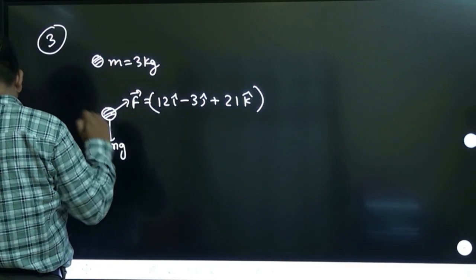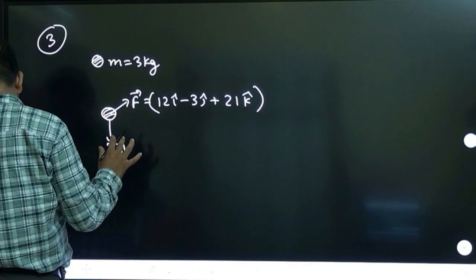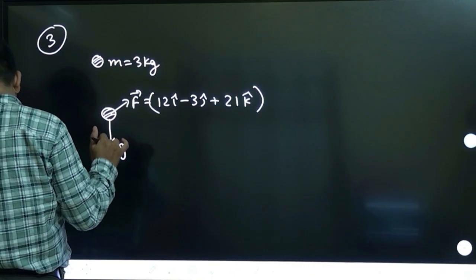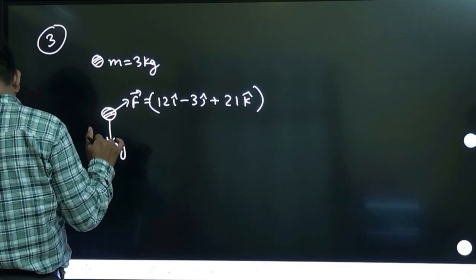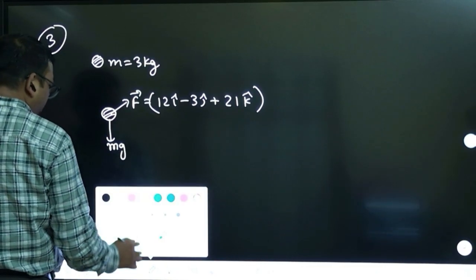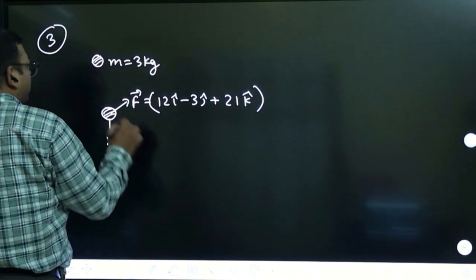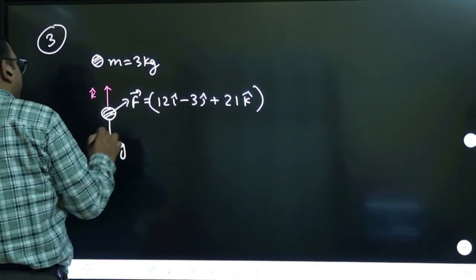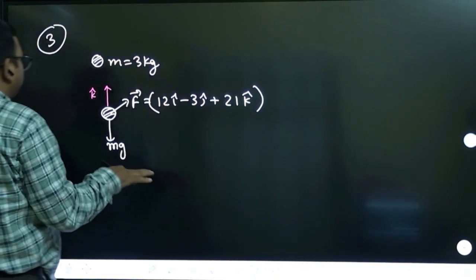Mass they have given as 3 kg. And they are saying that the body goes from point A to point B. K cap is in the direction of upward vertical. See, they are saying that K cap is in the vertical direction, so the XY plane will be horizontal.